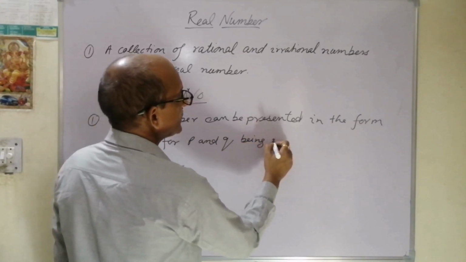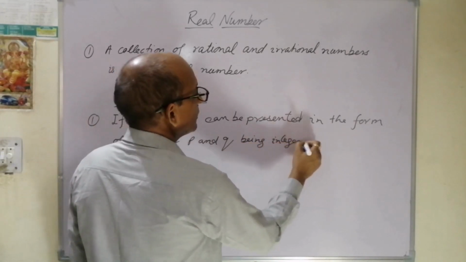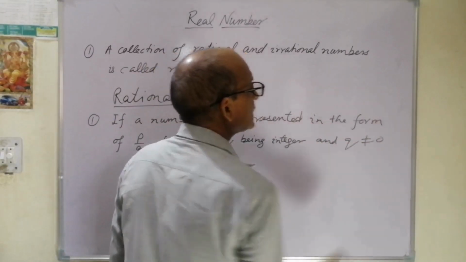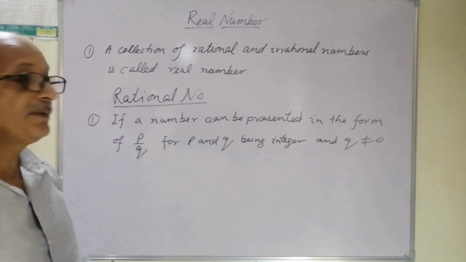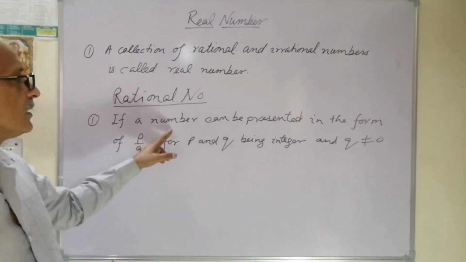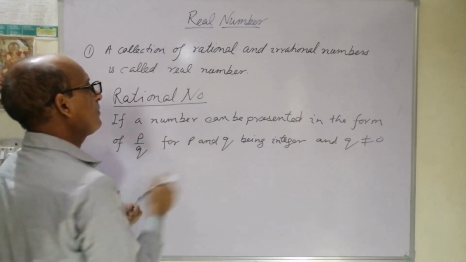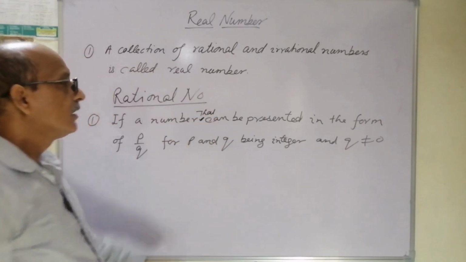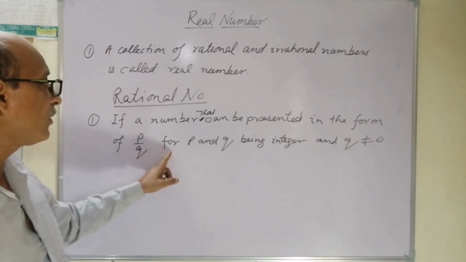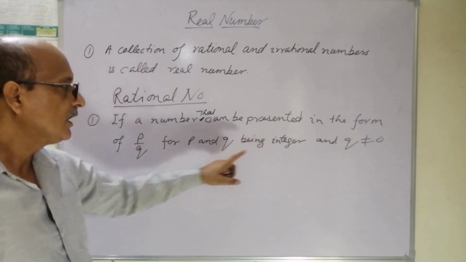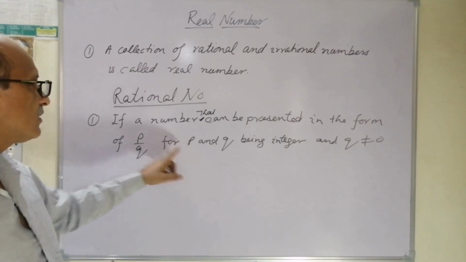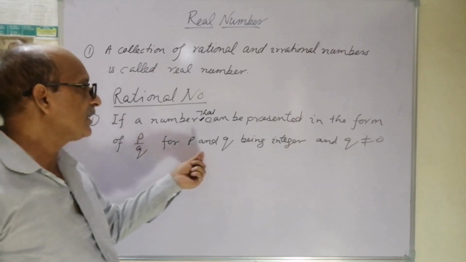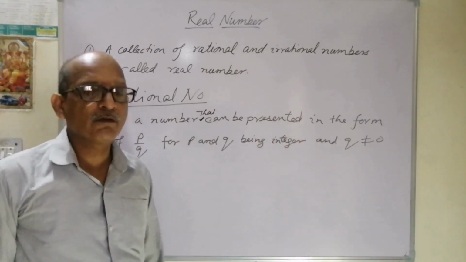They must be integers, and another condition is that Q must not be equal to 0. This definition was studied by you in previous classes. A number that can be presented in the form of P upon Q, for P and Q being integers. If P and Q are not integers, then it is not a valid statement for a rational number. So, for P and Q being integers and Q must not be equal to 0.